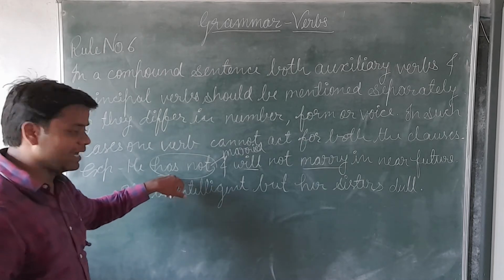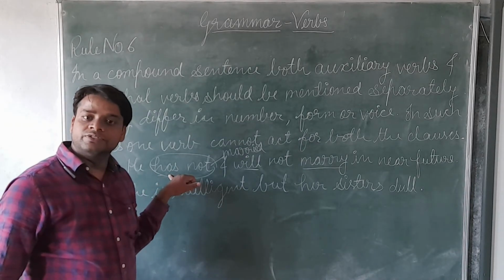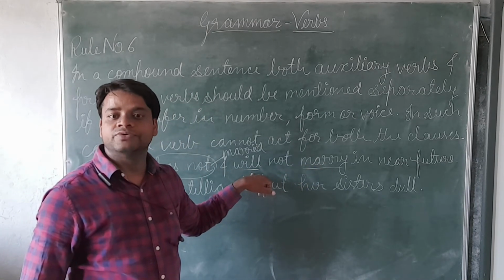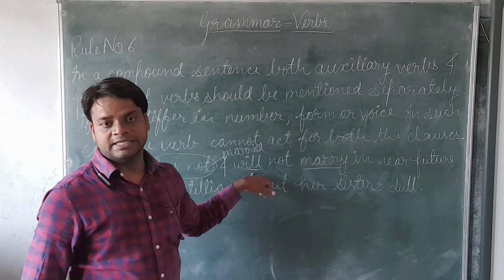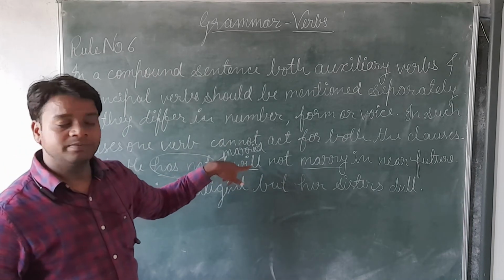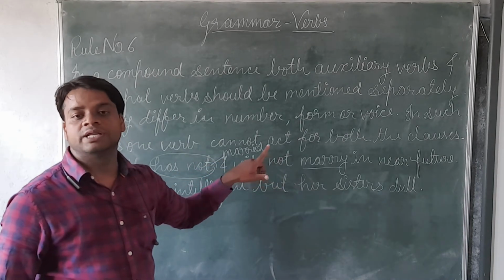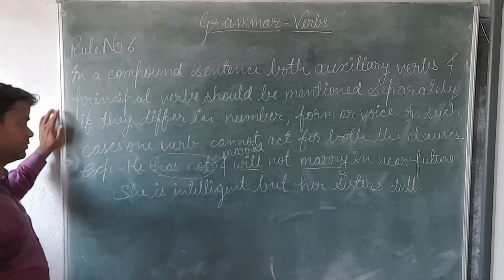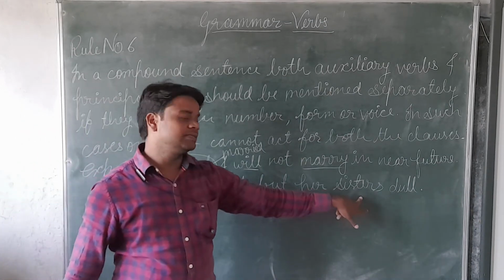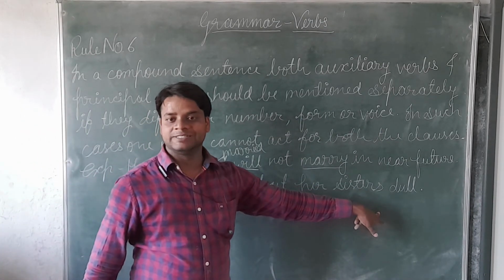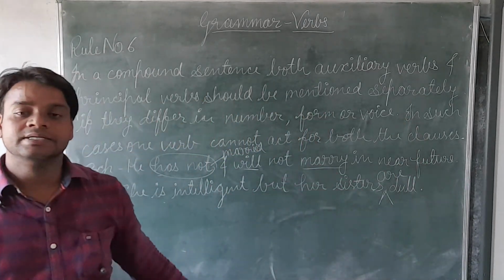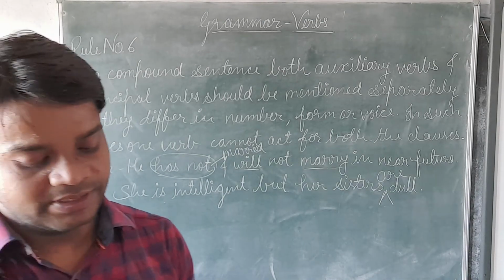Because after "has" we always use the third form of the verb, but with the modal auxiliary we always use the first form of the verb. Remember this thing, this is very important. After "has" we always use the third form of the verb, but after a modal auxiliary we use only the first form of the verb. Now once again: she is intelligent but her sisters dull. What is missing here? "Are". Her sisters are dull. So this is the example of the sixth rule.